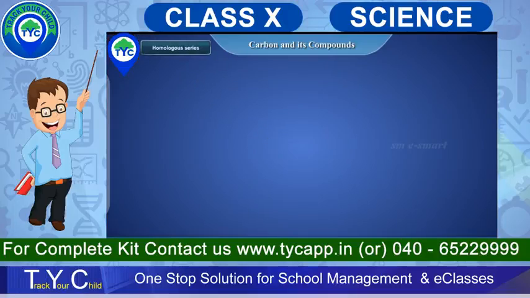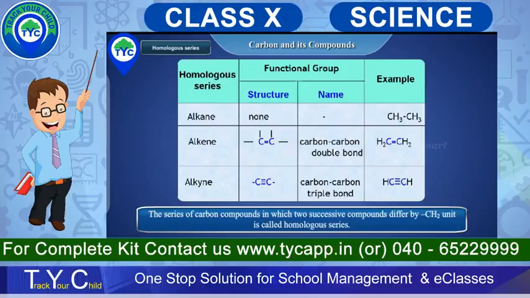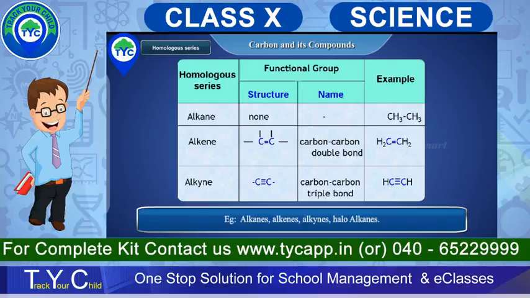Homologous series. The series of carbon compounds in which two successive compounds differ by a CH2 unit is called a homologous series. Example: alkane, alkene, alkyne, haloalkane. Homologous series of organic compounds have the following characteristic features. Successive compounds in the series differ by a CH2 unit.